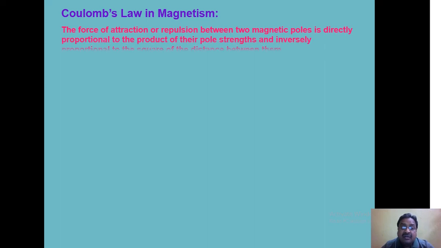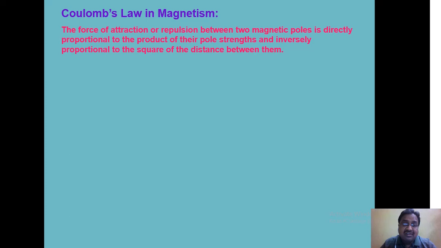Next, generally we see that magnetic poles, if they are opposite poles, attract each other. If they are similar poles, they repel each other, and the magnetic force of attraction or repulsion between two magnetic poles is governed by Coulomb's law in magnetism.